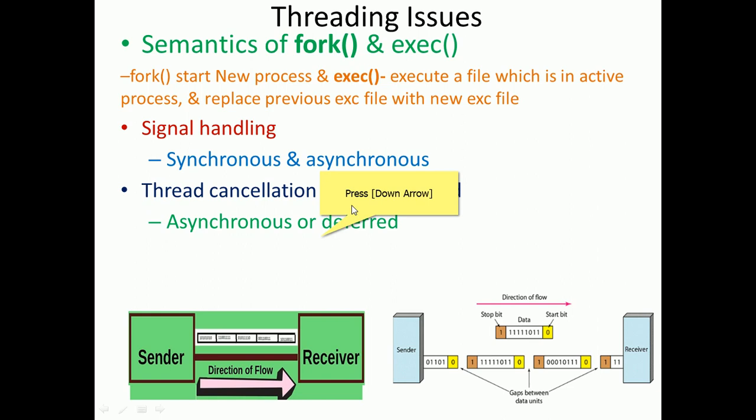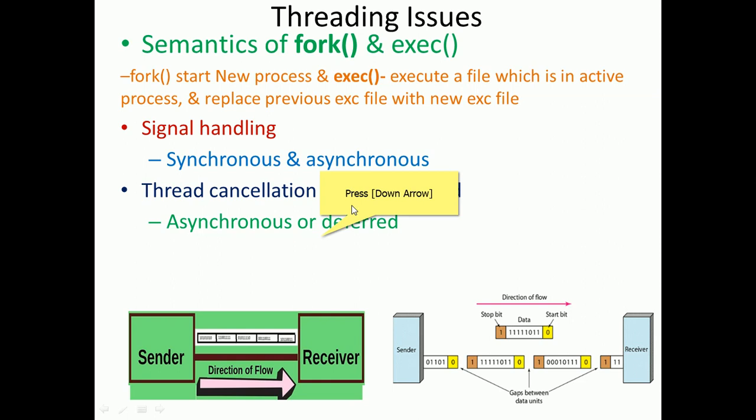Thread cancellation mainly comes under two categories: asynchronous cancellation and deferred cancellation. I hope you know what asynchronous means: the transmission happens between the sender and receiver with a gap. Similarly, a deferred thread is checked automatically at a given instant, at a fixed time frequency, and the system checks whether the thread has completed its task or not.